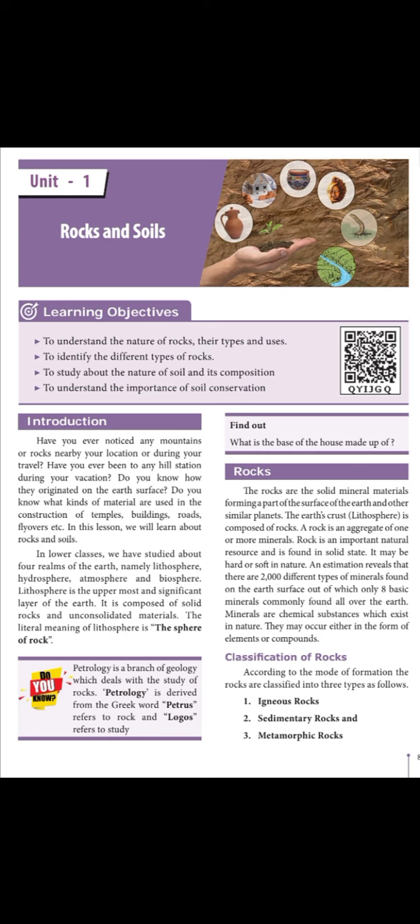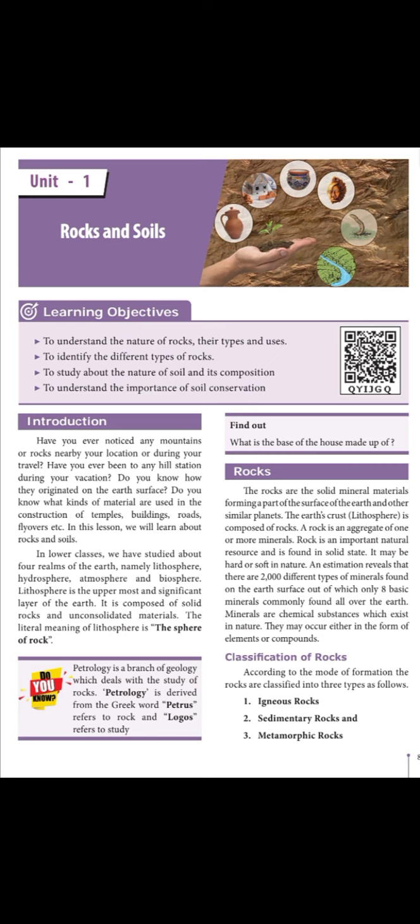Now intrusive rock. The molten magma sometimes cools down deep inside the earth's crust. The rocks that cool down and form in the interior of the earth are what? Intrusive. This is extrusive, outside; this is inside. The rocks formed this way, intrusive rocks, cool down slowly and form crystals.